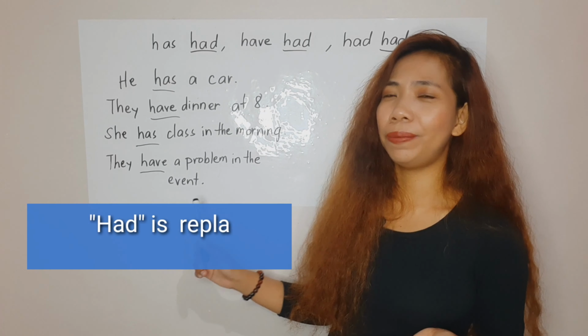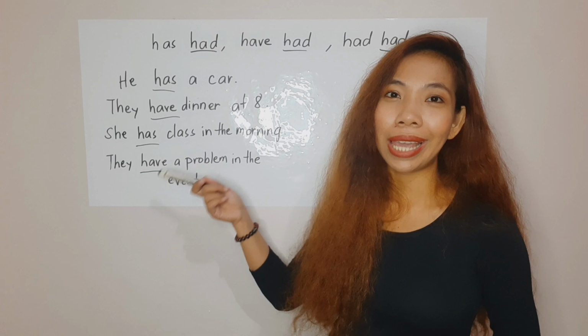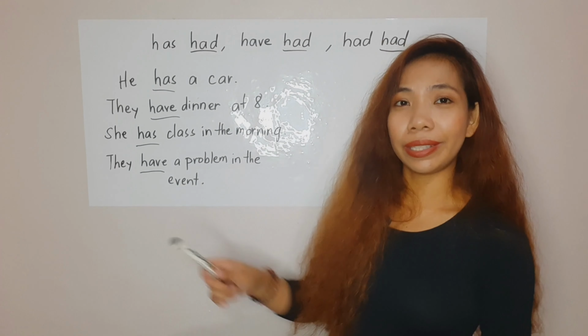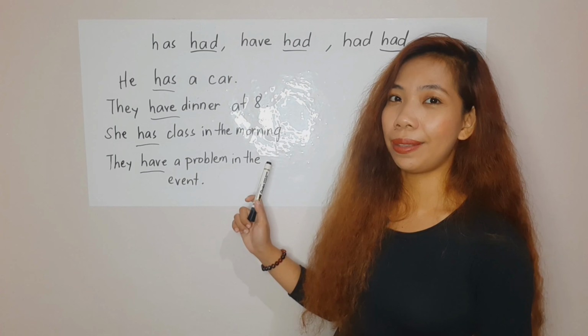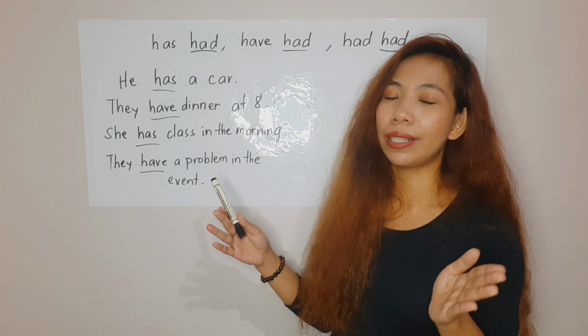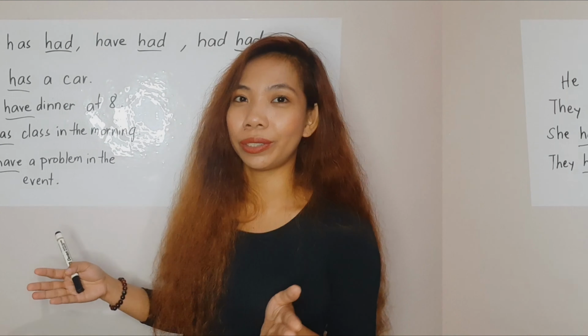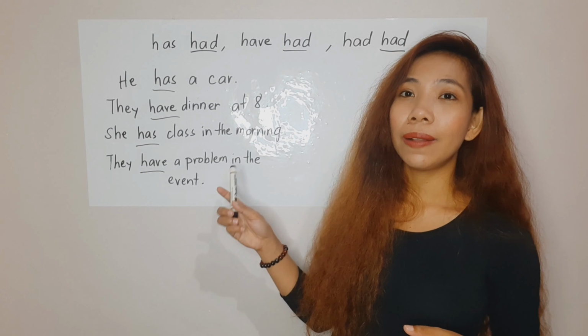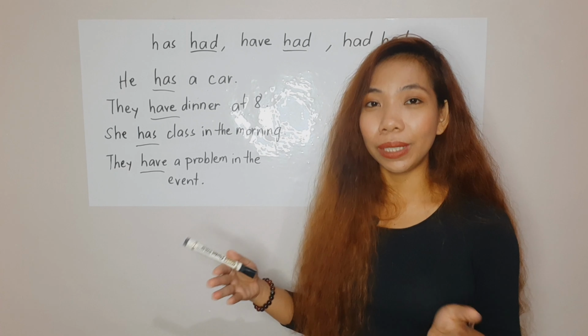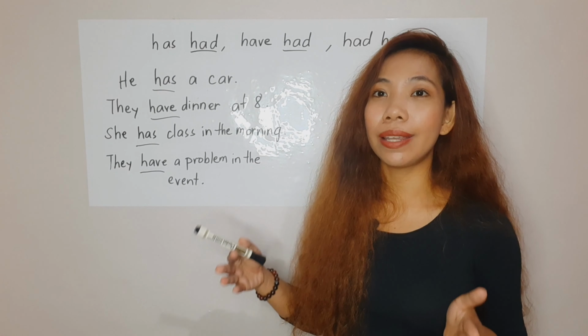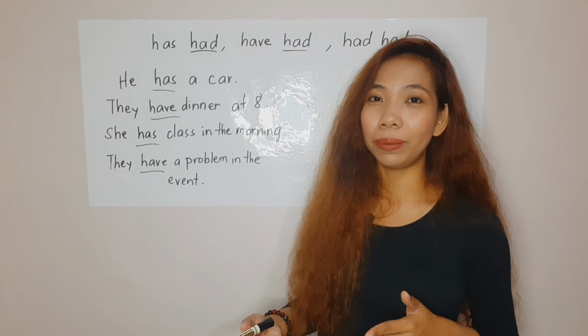She has class in the morning. So you can say she had class in the morning. Let's say it's afternoon already. You can say she had class in the morning. That's finished. That's a finished event or action. For the last one, you may say they had a problem in the event. The event is finished already, so you're saying they had a problem in the event.